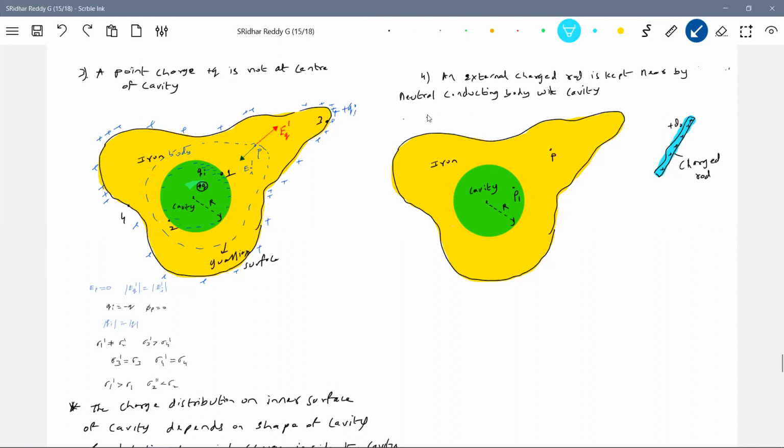I'll use the same thing, so we'll produce this field by EQ naught. This charged rod will produce a field everywhere, even in the cavity. Then it should be counterbalanced, so for that purpose, this charged rod will induce a charge on the conductor. So we'll get an induced charge like this.